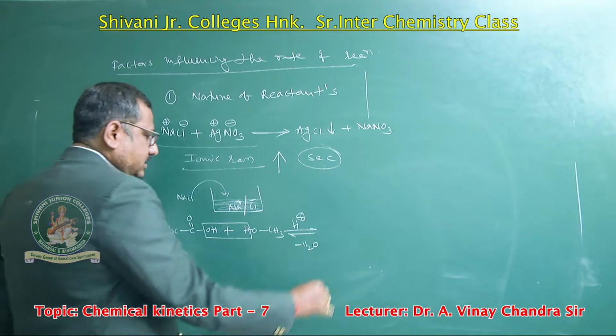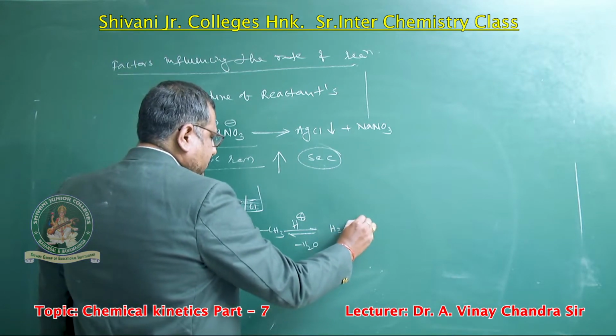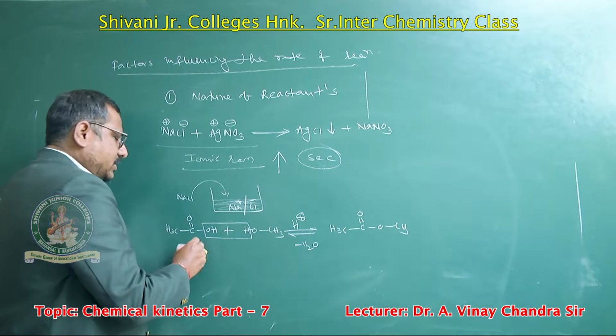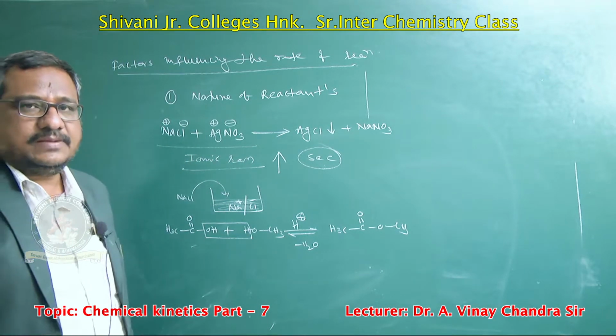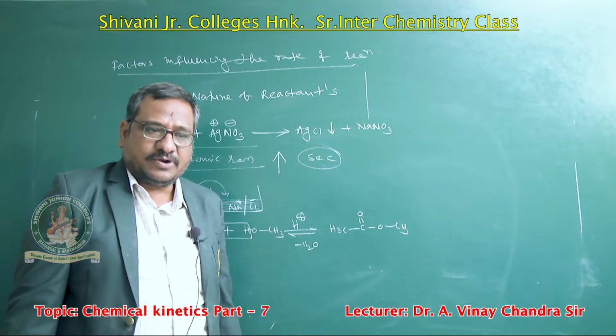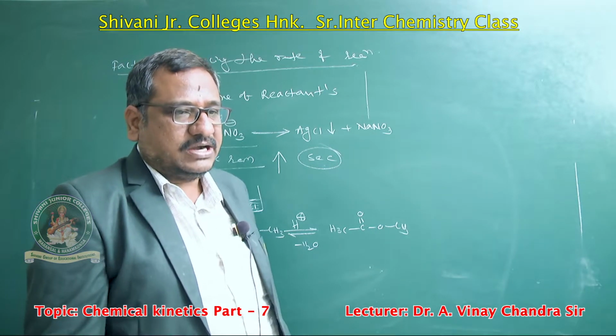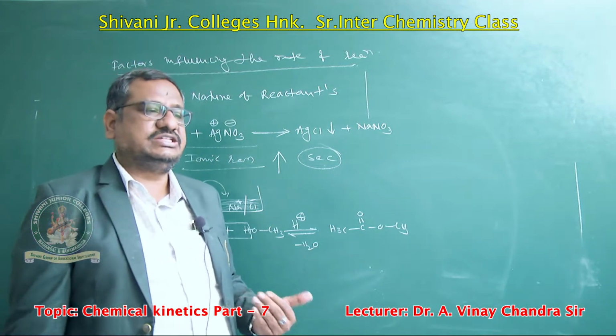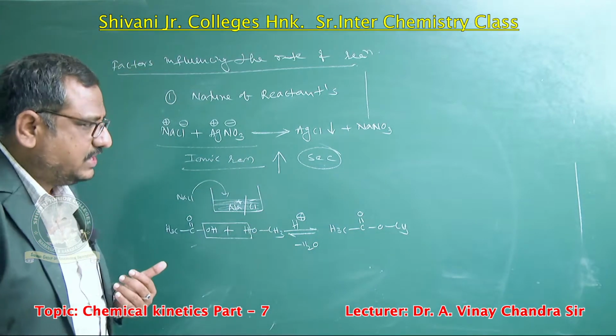The product is CH3COOCH3. This involves polar covalent bonds. Ionic bonds give fast reactions, whereas polar covalent bonds give moderate or slow reactions.